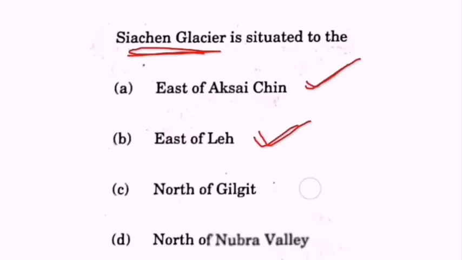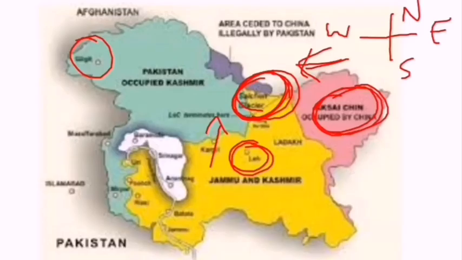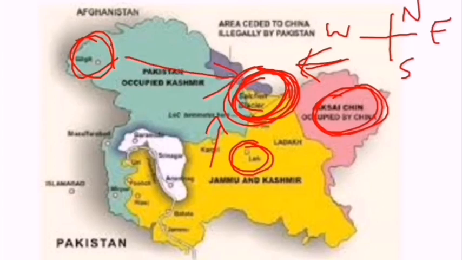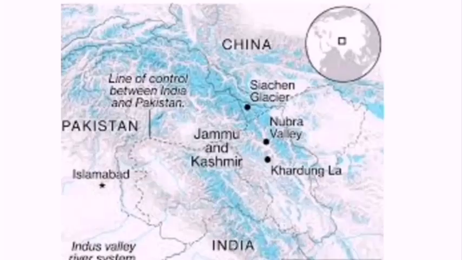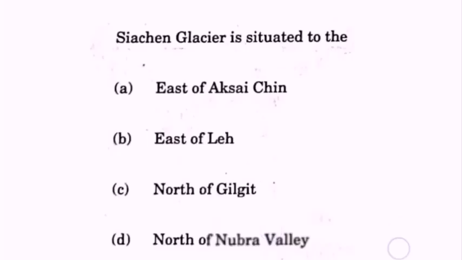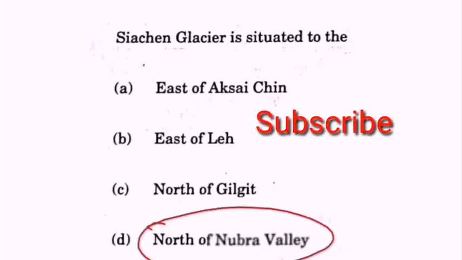Third option given that Siachen Glacier is north of Gilgit, but it is not north of Gilgit. Gilgit is here, Siachen Glacier is here. So Siachen Glacier is east side of Gilgit. So third option also incorrect. Hence we can say that fourth option, look at this. Nubra Valley is here, Siachen Glacier is here. Siachen Glacier is north side of the Nubra Valley. So the answer for this question is north of the Nubra Valley is the correct answer.